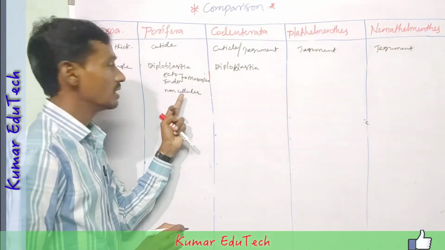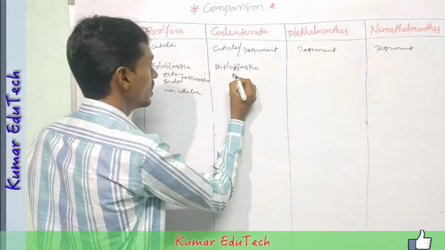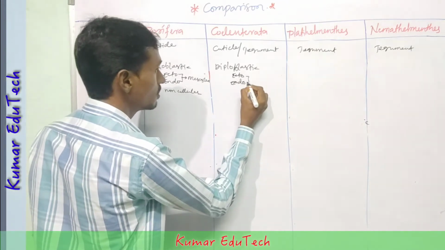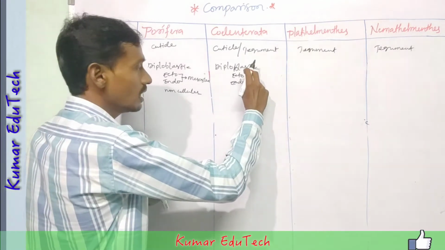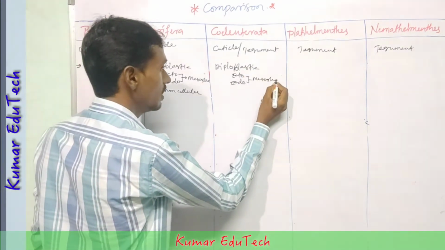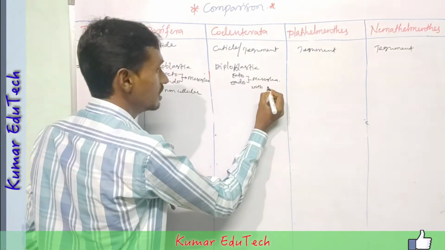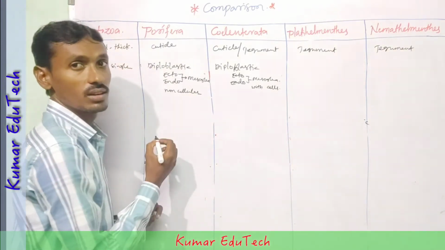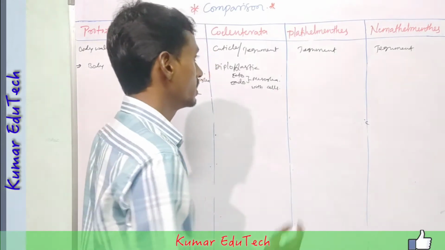Next, Coelenterata: ectoderm and endoderm are also present, so it is called diploblastic. In between the two layers, mesoglea is present, and this mesoglea is with cells. In porifera it is without cells.